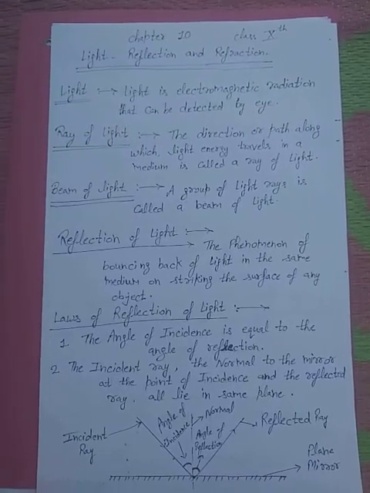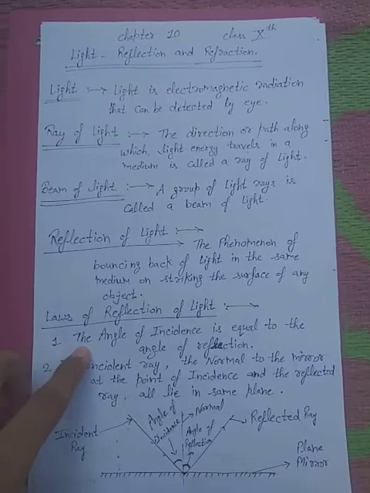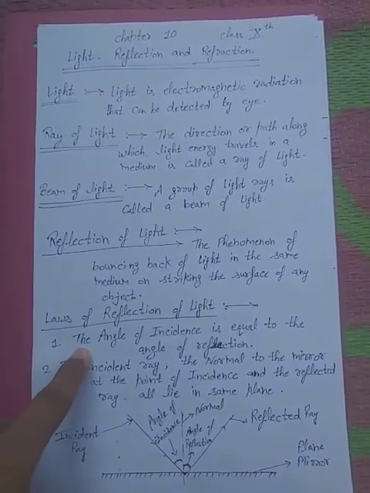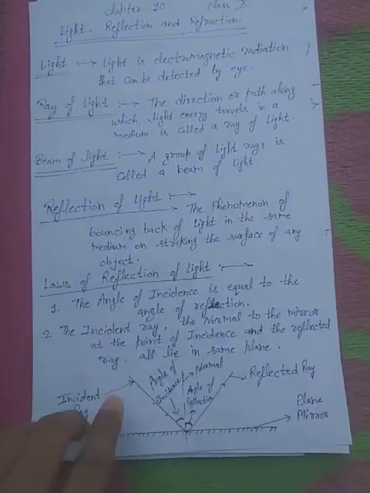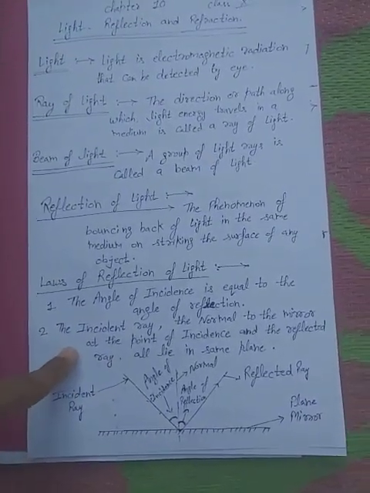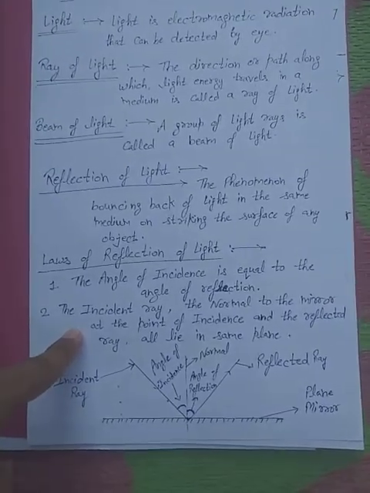Law of reflection of light. The angle of incidence is equal to the angle of reflection, and the incident ray, the normal to the mirror, and the reflected ray all lie in the same plane.